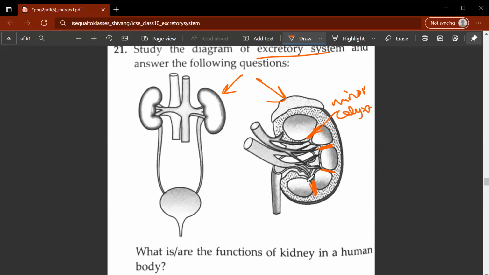And these branches out into a wide shape, and this part is known as the major calyx. So you have the minor calyx and you have the major calyx. Now the major calyx further spreads out to the part known as the pelvis. So the centermost part is known as the pelvis, and these spread out regions are known as the major calyx, and these thin gaps between the conical pyramids of the medulla are known as the minor calyx.